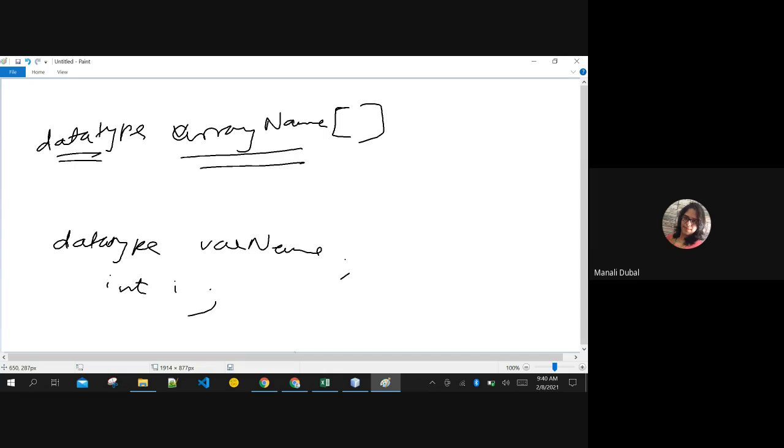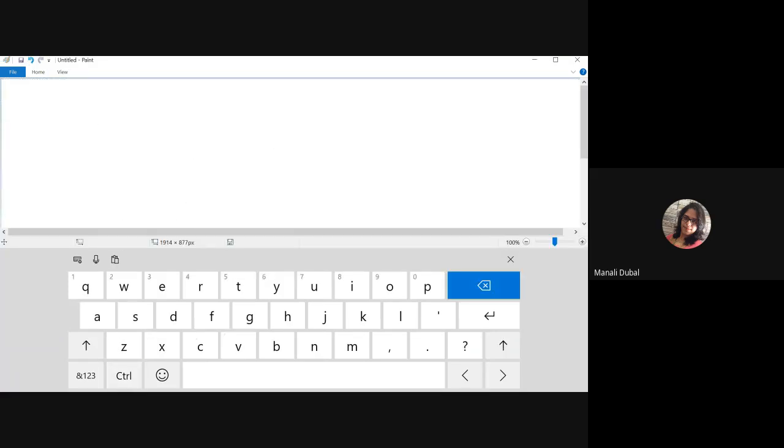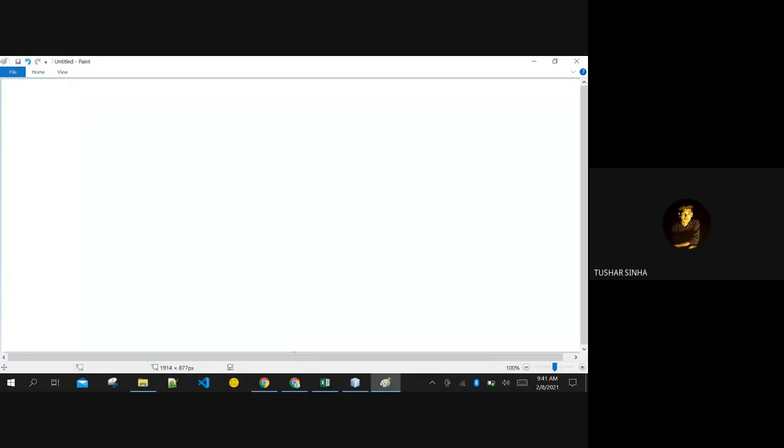To differentiate between a variable name and an array name, we put brackets here. Brackets mean it's going to be an array, not a simple variable. To create an array, we use syntax like this. I is, say for example, an array. Simple variable, array variable. All right, so far clear? Okay, good.